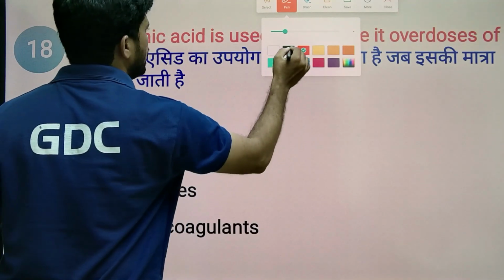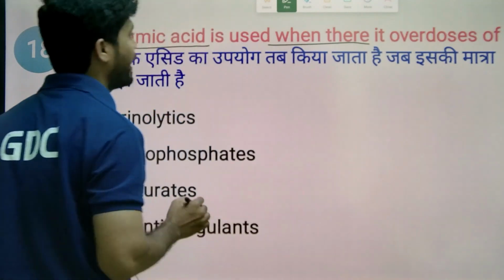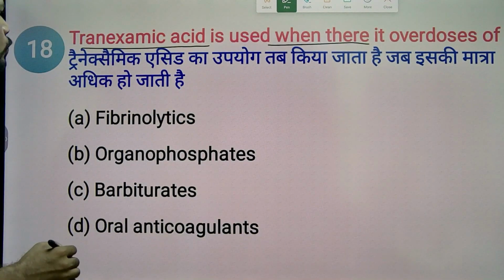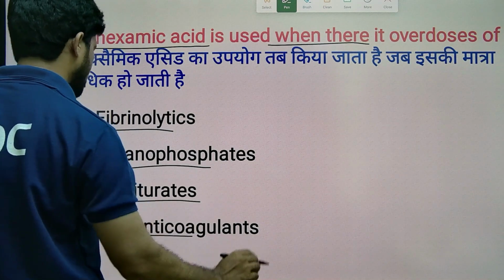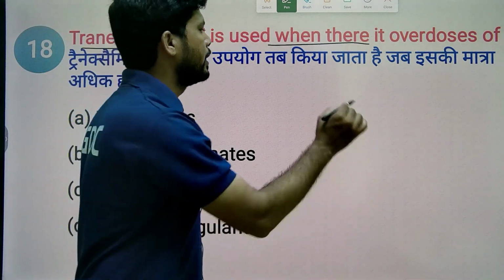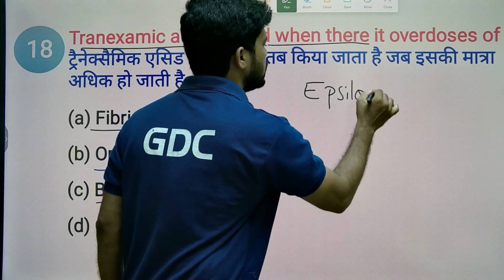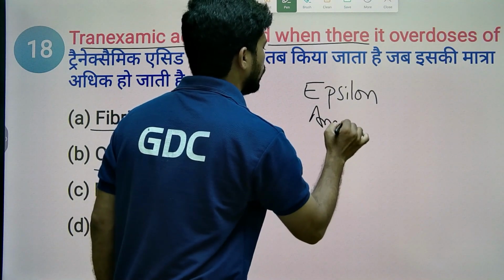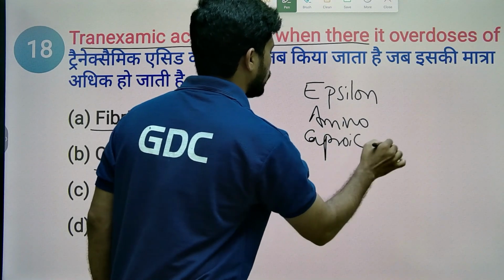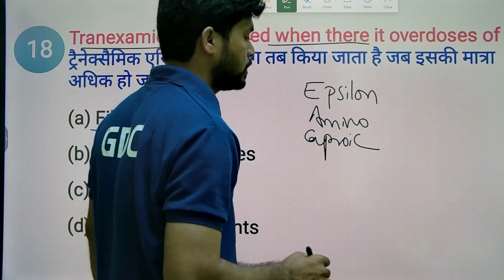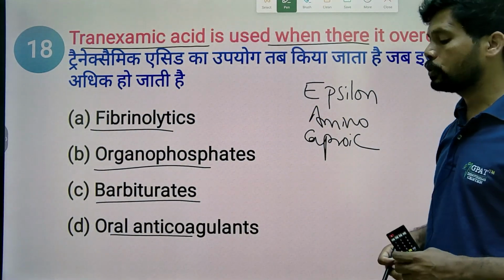Next MCQ. Tranexamic acid is used when there is an overdose of: fibrinolytics, organophosphates, barbiturates, or oral anticoagulants. Epsilon aminocaproic acid (EACA) and tranexamic acid are both antidotes for overdose of fibrinolytics.